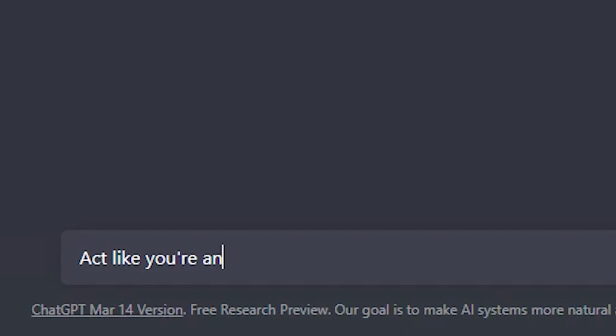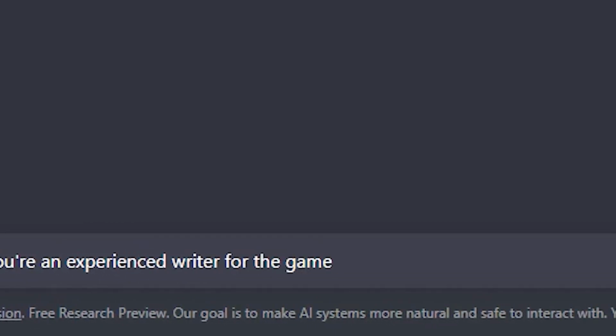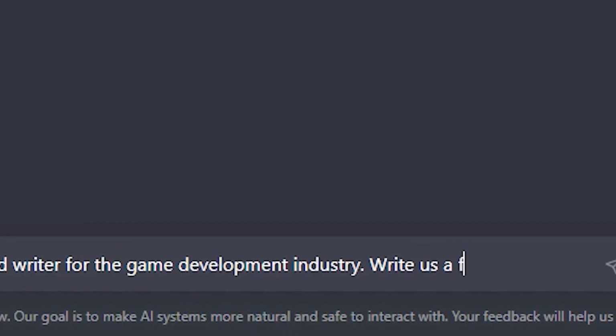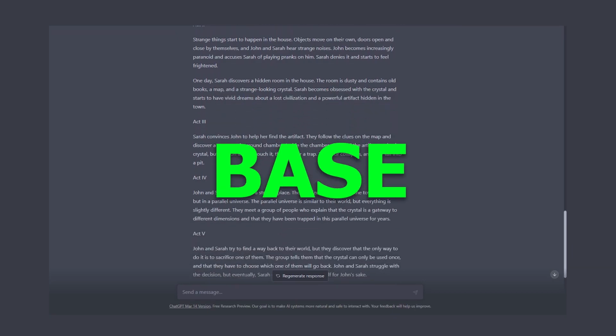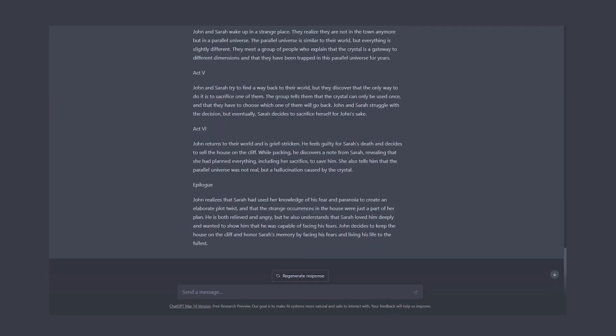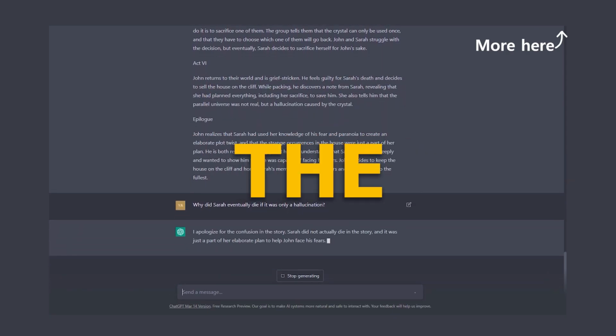Act like you're an expert writer for the game development industry. Write a full-fledged scripting report for the industry. Nice. Now we have a base. Based on it, we ask ChatGPT to write a full-fledged story. Don't forget to include all the details you need, such as location, age, atmosphere, or ETK.